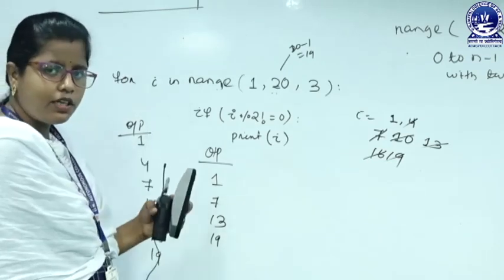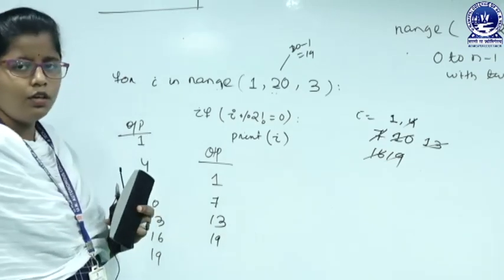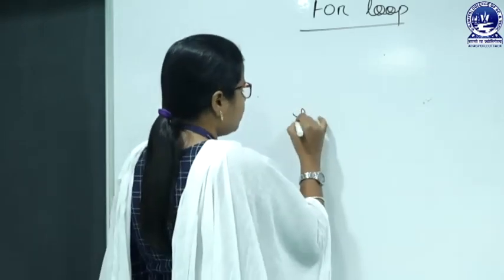In this way, we can use an if statement inside the for loop. In our last module, we have seen that we can use an else statement after the while. If the condition is true, the while body will get executed. If the condition is false, then the else body will get executed. Like that, we can use an else statement in case of a for loop. So, let us see how to use that.